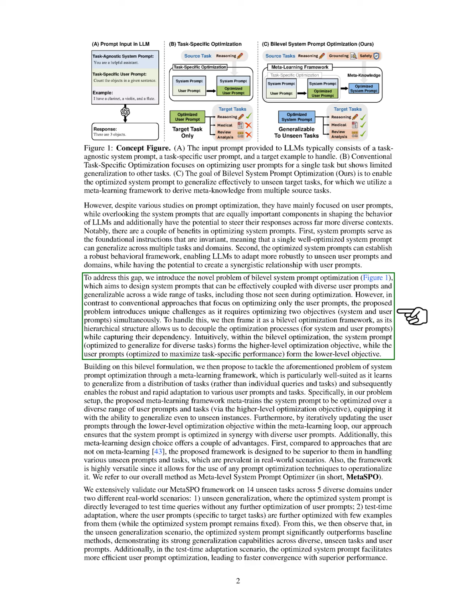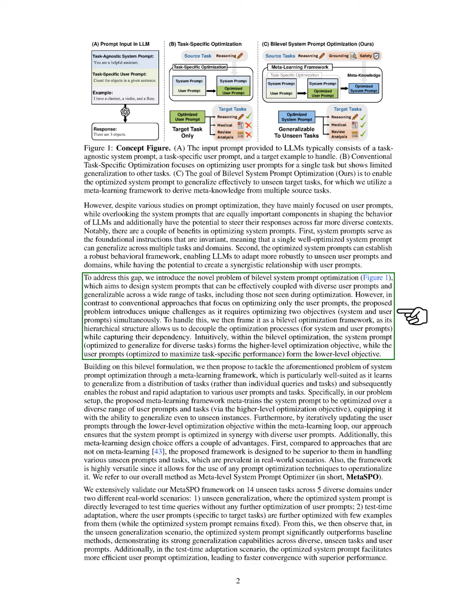We validate our Meta-SPO framework on 14 unseen tasks across 5 different domains in 2 real-world scenarios: unseen generalization, where the optimized system prompt is tested directly on queries without further user prompt optimization, and test time adaptation, where user prompts are optimized with a few examples while keeping the system prompt fixed.